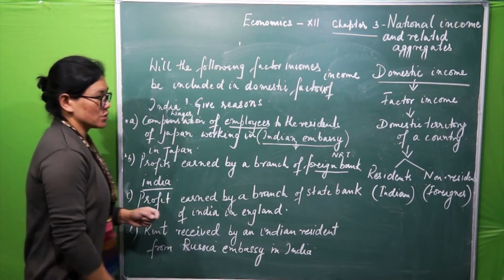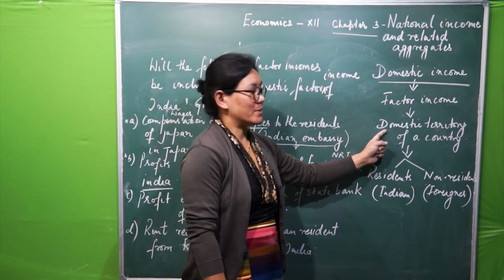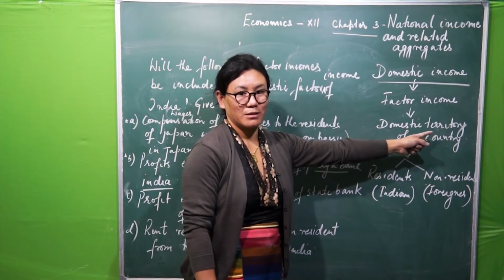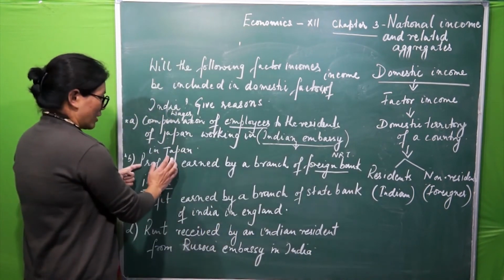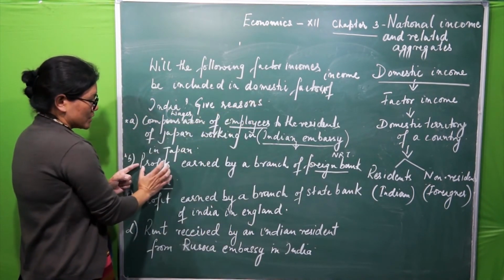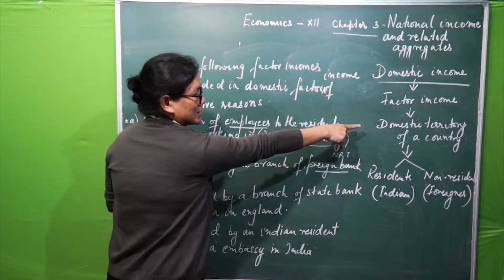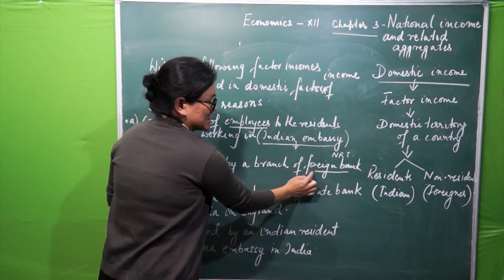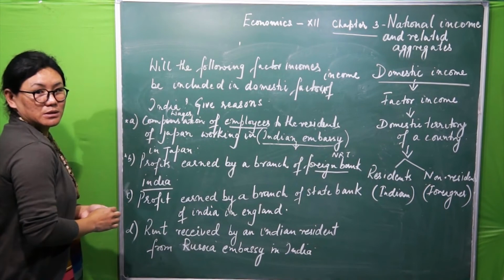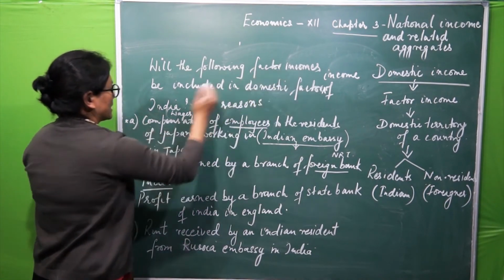So in India, it shows what? Within the domestic territory of a country, that is India. This profit again is a factor income. It is generated within the domestic territory of a country, but it is generated by whom? By the non-resident. So again, this is also included in domestic factor income of India.